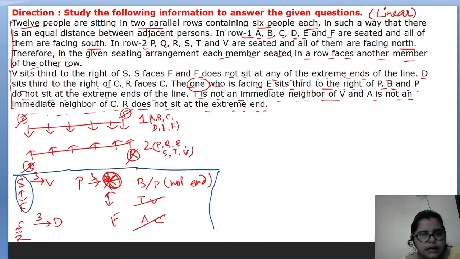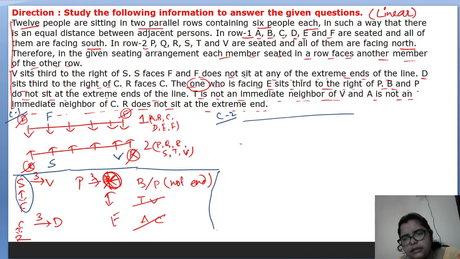So where will they sit? See, here F can sit, here S can sit. Why? Because the third to the right of S is V. This is case 1. Assume this is case 1. There will be another case, that is case 2. Why? I am discussing. One minute.